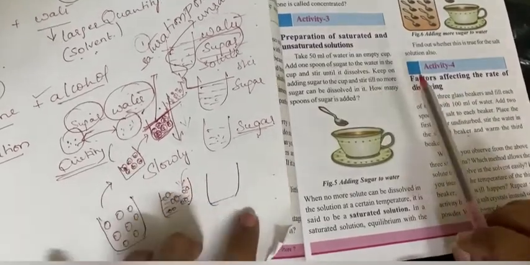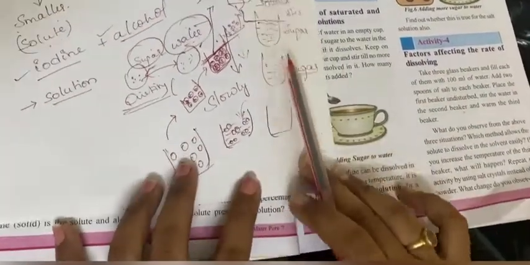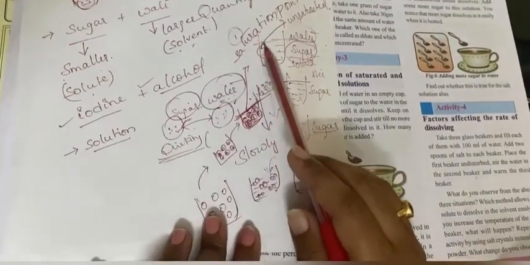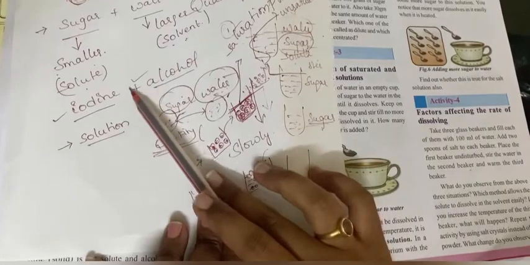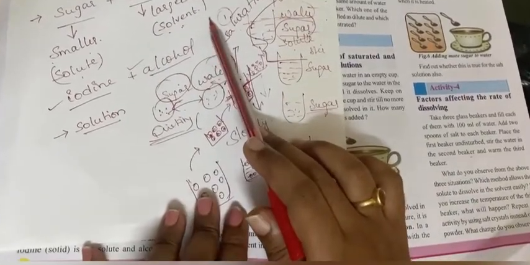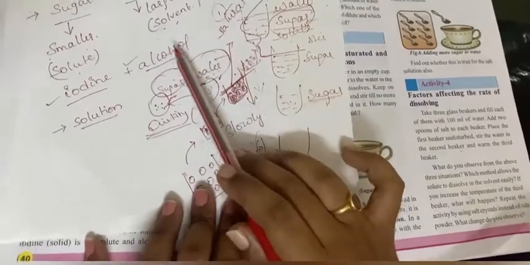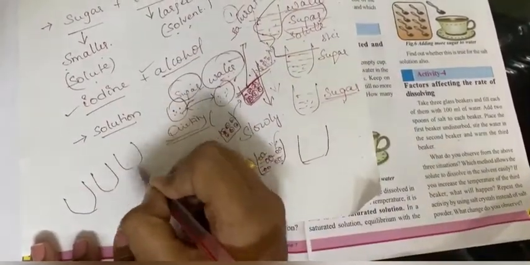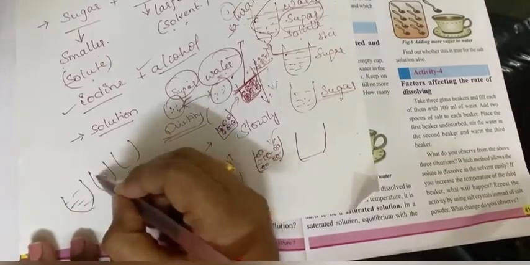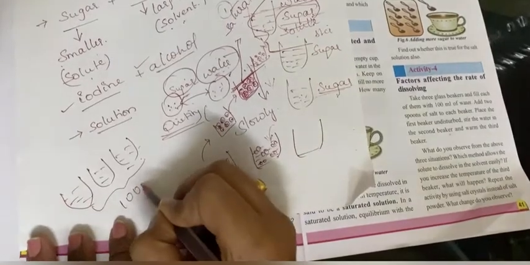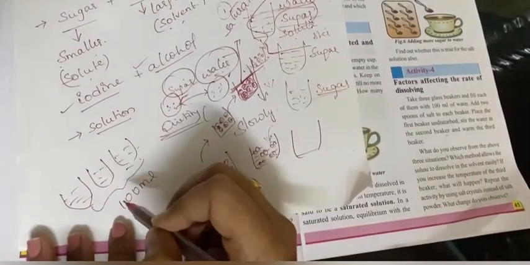So earlier I said it is only based upon the type of solute we use and the quantity we used, and the quantity is only based upon whether it is a solute or solvent. So let us take another example. Take 3 beakers of water, let us assume 100 ml of water.